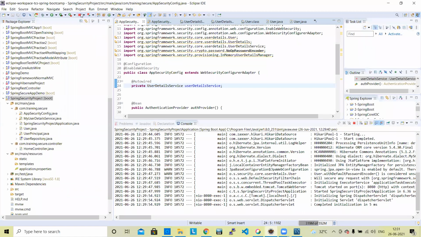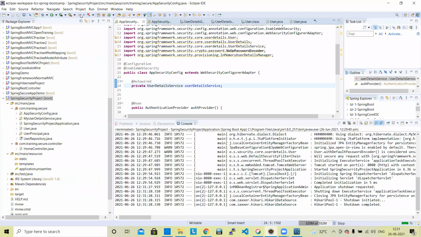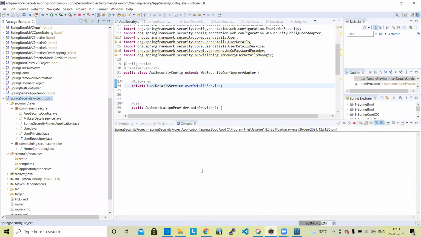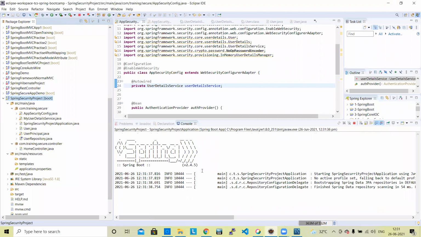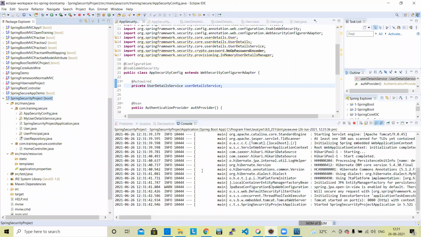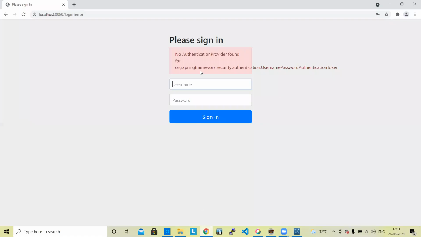At least I can check whether this ready application is working again. That will be helpful for us to implement also. Run it. Run on server. Okay, so let's check.